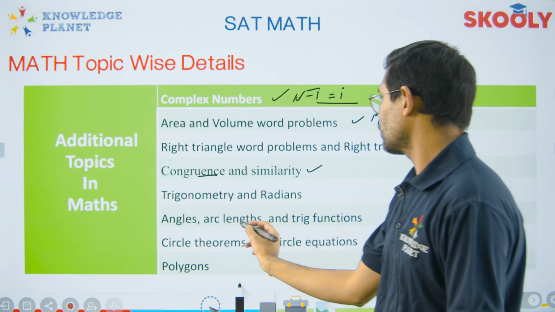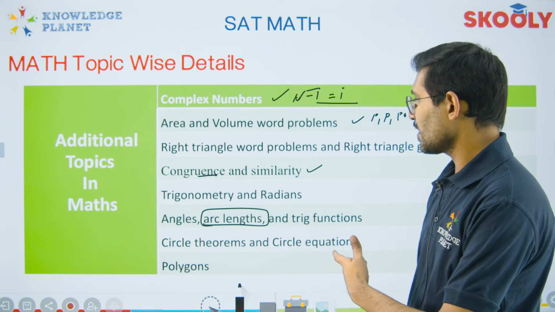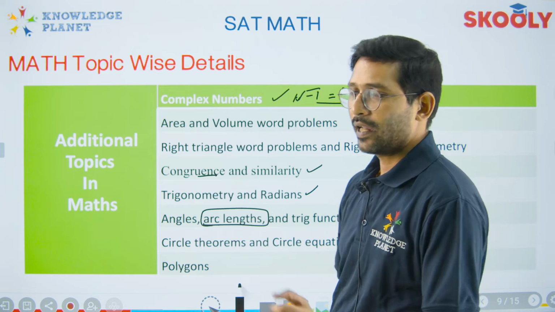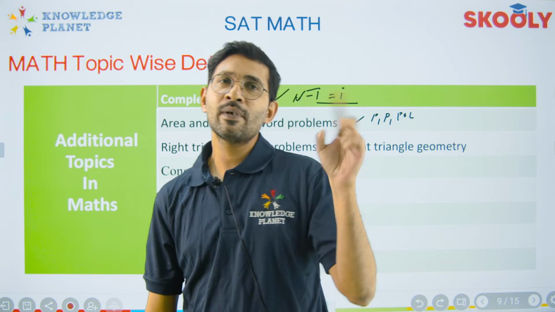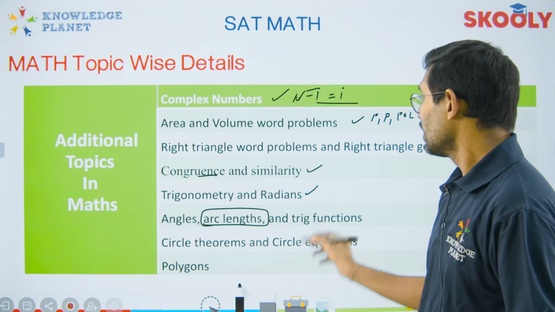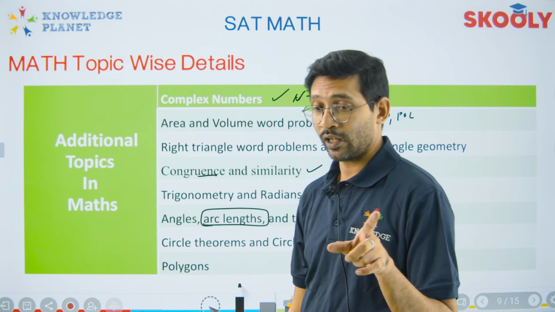Angles, arc lengths, of course, they're going to talk a lot about arc lengths. They're going to talk about area of a sector, so arc lengths has to be done. Trigo and the radians, so pi by 180 or 180 by pi, that's it. That is how you need to deal with this particular thing. There is one more thing here that I would be discussing, and that would be the unit circle, okay, at this point.